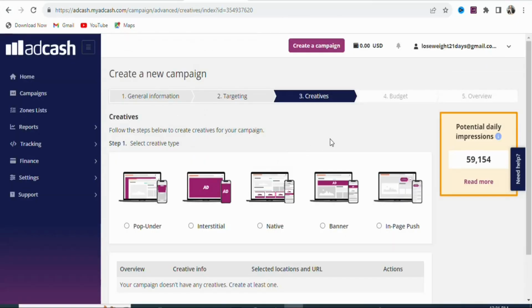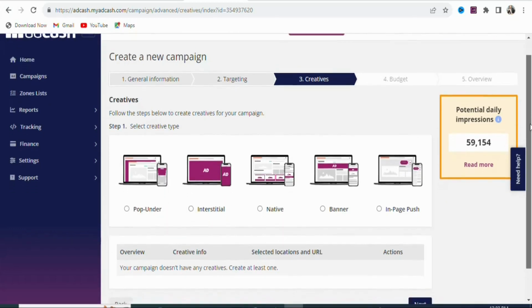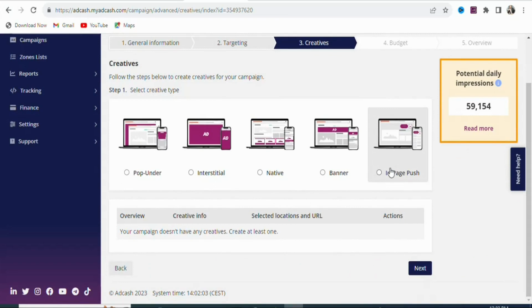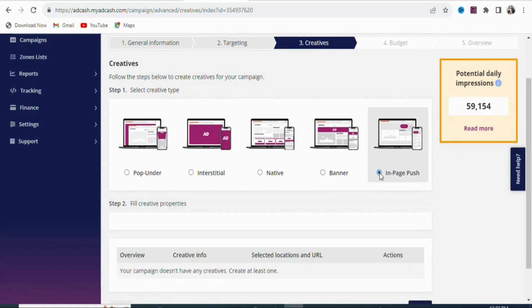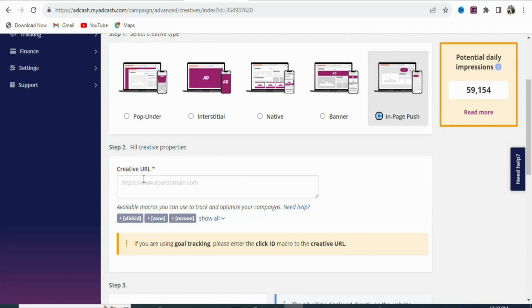Once you click on it, you're going to see a page like this. You can see these are the ad formats that you can select, so any of them that you want, you can select. In this case, I'm going to select in-page push, so select that. Once you select that, you can see creative URL. This is where you are going to paste your affiliate link, so you have to go back on CPA group so that you can get your affiliate link.